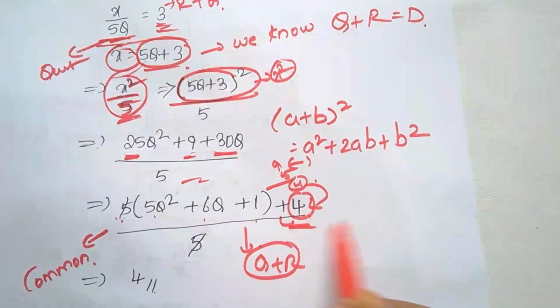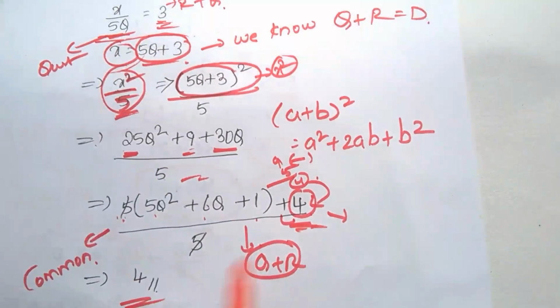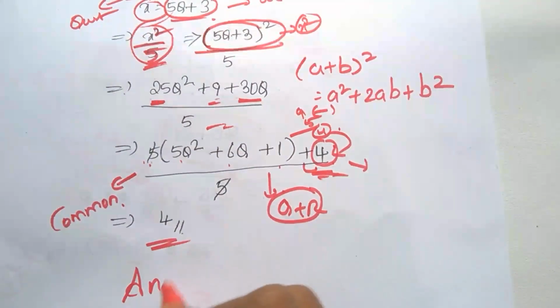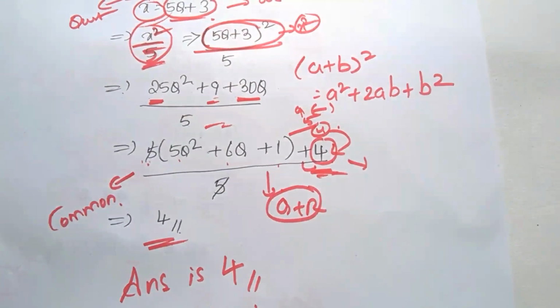So quotient plus remainder. Already I told you that, guys. So the remainder is 4. The answer is 4. It's very easy, right?